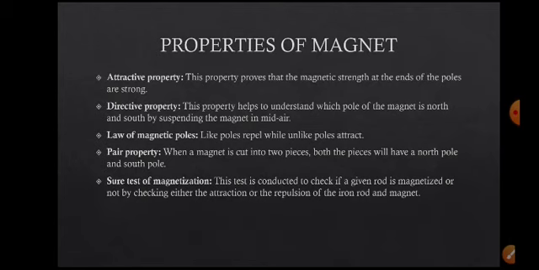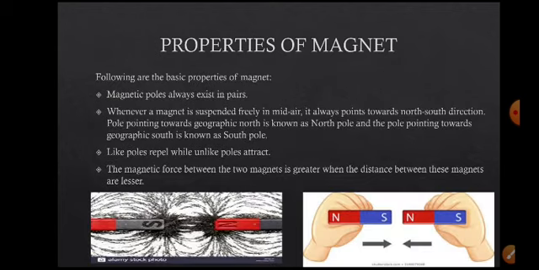A magnetic material means a material which has a magnetic property, like cobalt, nickel, steel, iron, right? Most of the metals having magnetic property attract each other. And the magnet has two poles.